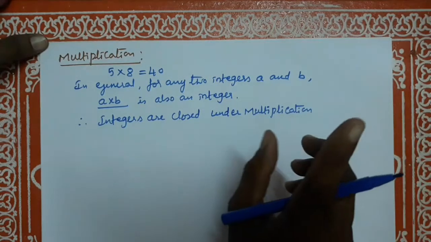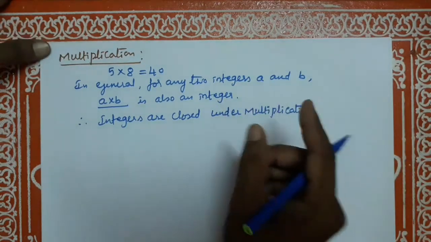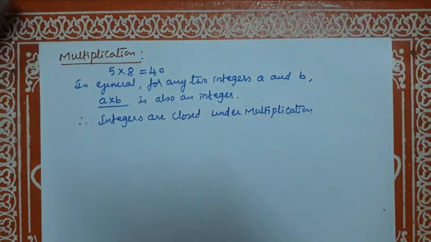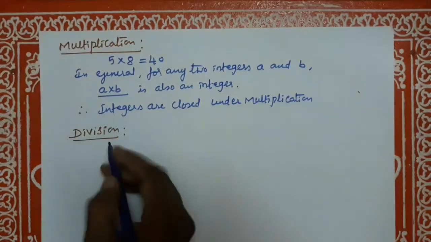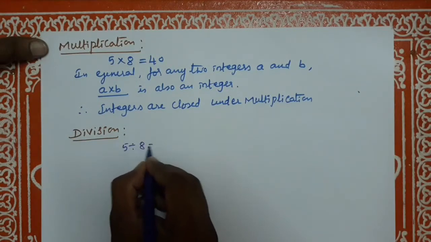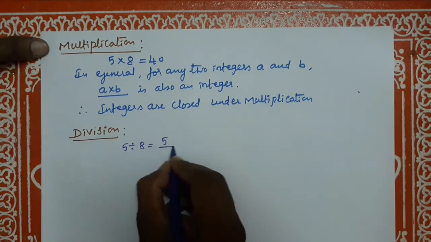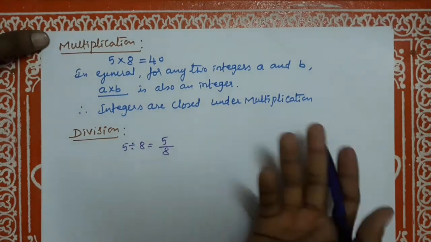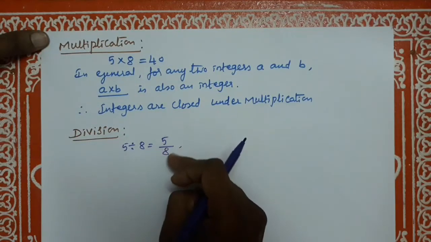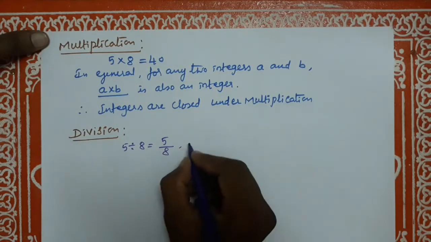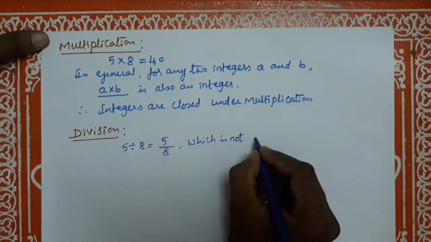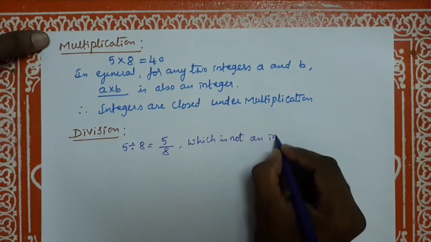Therefore, closure property of multiplication holds good. See, division on integers. For example, 5 divided by 8, which is equal to 5 by 8, which is not an integer because it is in the form of p by q, numerator divided by denominator, correct? Which is not an integer.